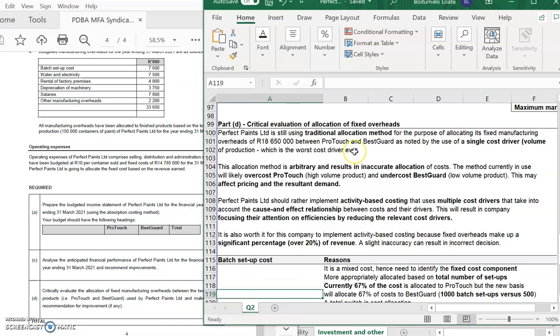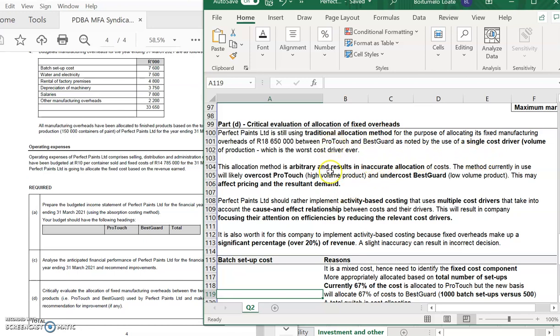Okay, so the first thing you need to do, when you're critically evaluating the allocation of the fixed overheads, is mention that they are still using a traditional allocation method, but that they can actually use an activity-based costing method. The problem with the traditional allocation method is that it uses one single cost driver, which is your volume of production, which can be the worst cost driver in terms of allocating between the two products. Okay, you mentioned why. You mentioned that this allocation method can result in an inaccurate allocation of costs. So you guys needed to mention why you think they should move away from the traditional.